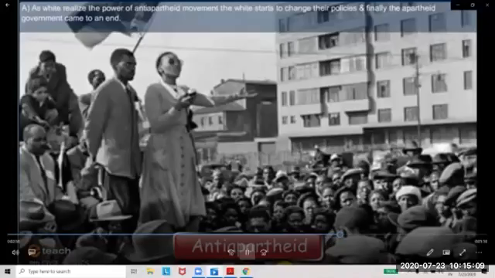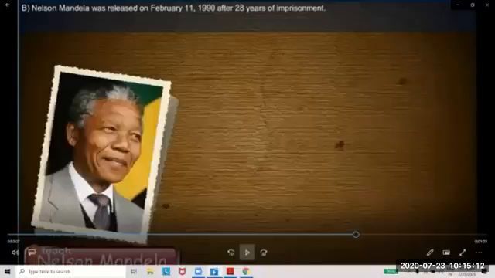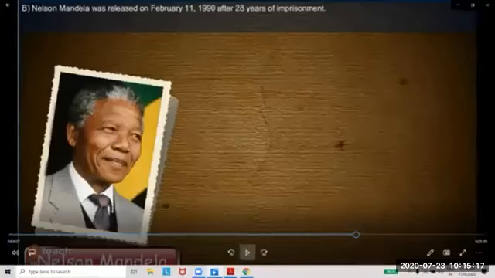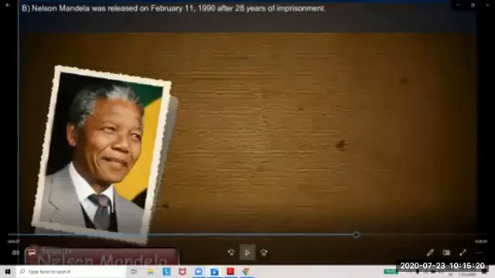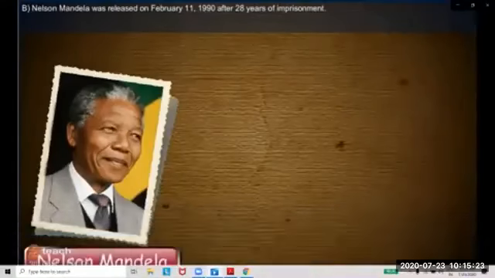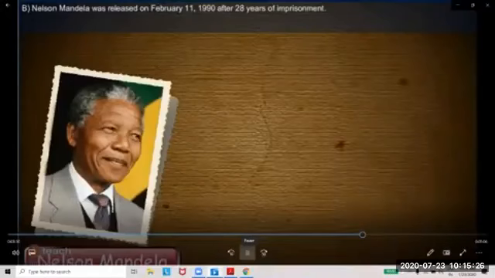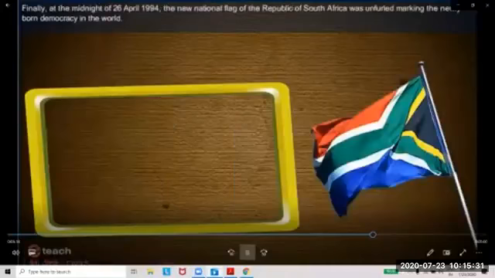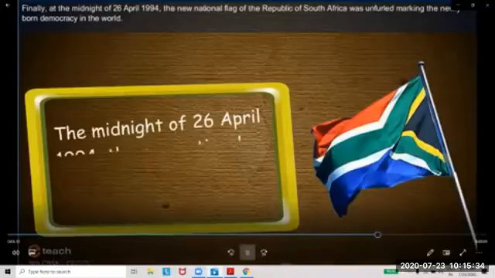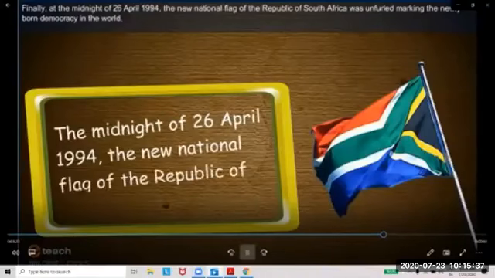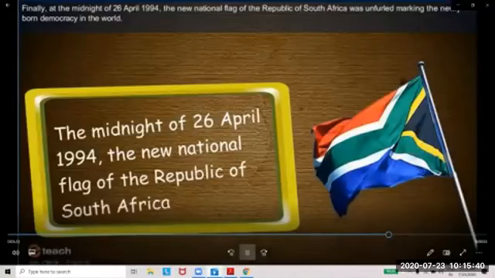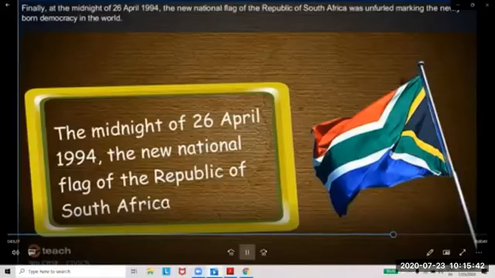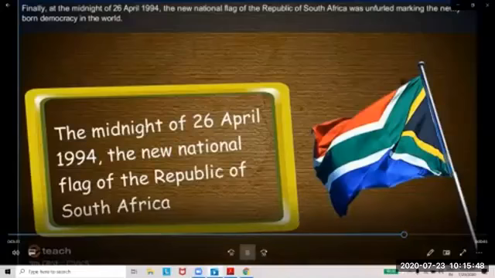So Nelson Mandela was released on February 11, 1990 after 20 years of imprisonment. Finally, at the midnight of 26th April 1994, the new national flag of the Republic of South Africa was hoisted, marking the newly born democracy in the world. The apartheid government came to an end, paving the way for the formation of a multiracial government.